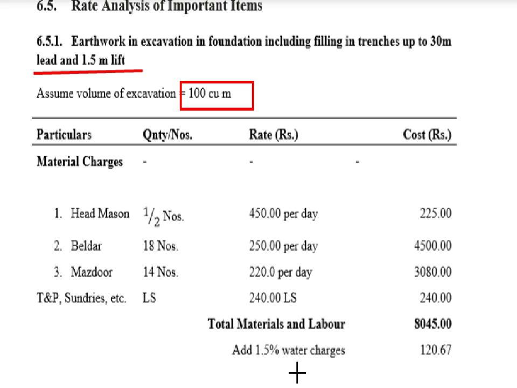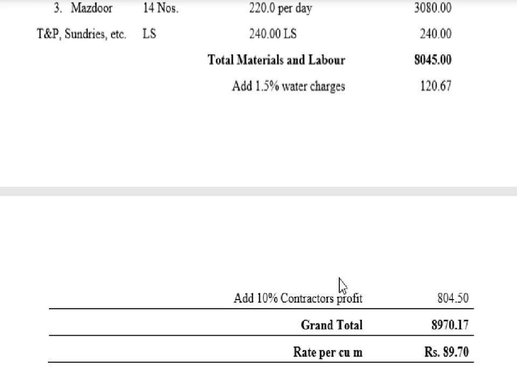Additional 1.5% for water charges is 120.67. It means, suppose the total number of laborers, 18 and 14, there will be 32, 33, and maybe the site engineer, maybe say around 40 people at your site. So you have to make arrangement for drinking water. So that's why 120 rupees is allocated for that task. Okay. So next, that is additional 10% profit to the contractor, that is 804.50 rupees.